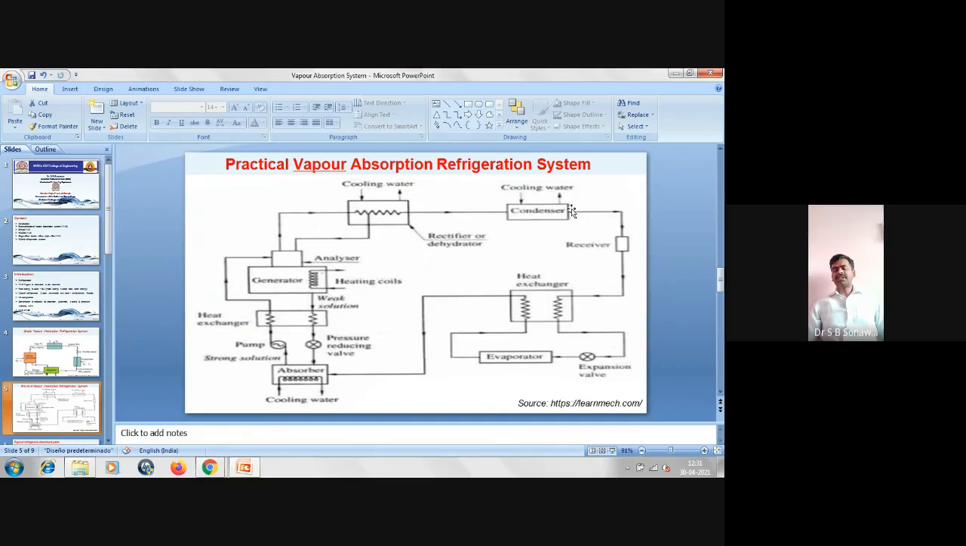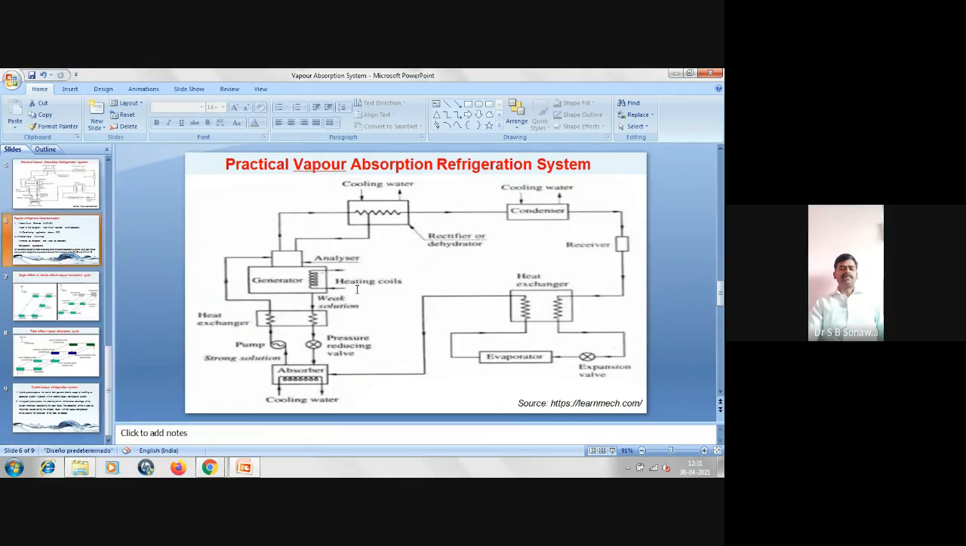Then the rest of the components, that is the condenser and receiver, their function we already studied in the simple system. One more thing is that we are adding one more heat exchanger in between the evaporator and the expansion valve in order to improve the coefficient of performance. So if you compare the simple system with the practical system, here we have used two more heat exchangers, the analyzer and the rectifier. By doing that, we are improving the coefficient of performance of the system.